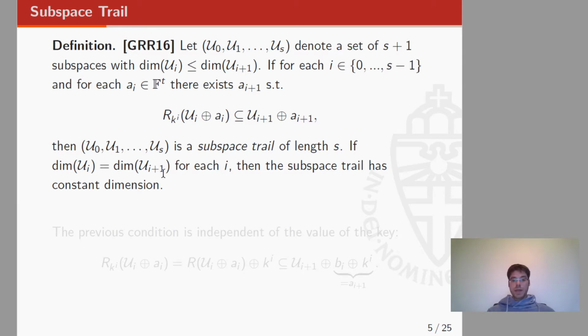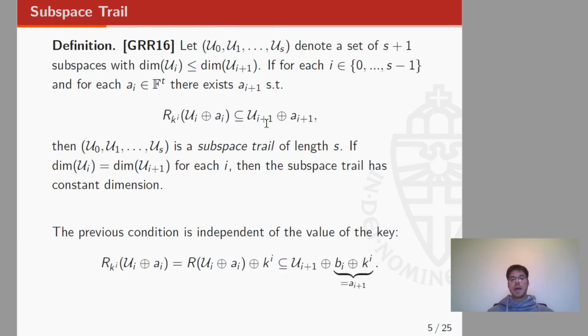So the crucial point here is that this property must hold for each coset of Ui. So each coset of Ui must be mapped into a coset of Ui+1. And this is very, very important because if this is the case, then this condition is basically independent of the value of the key.